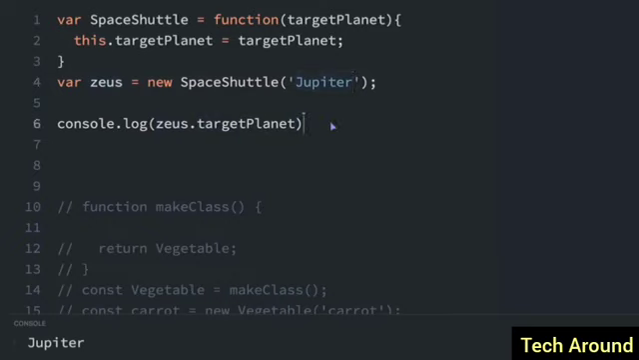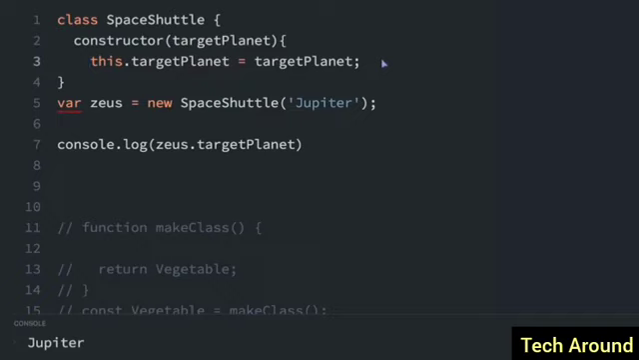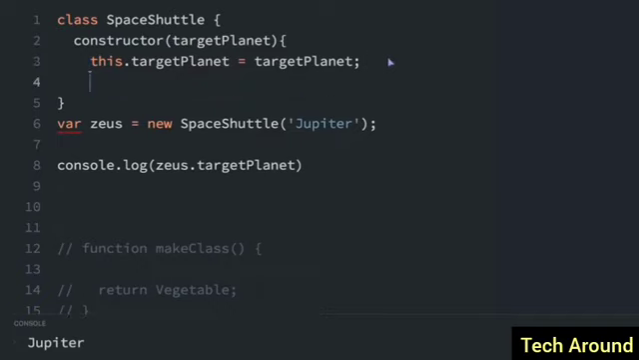The class syntax replaces the constructor function creation. So I'm going to delete that. We're going to use the class syntax. So I'll do class SpaceShuttle, and then we have the curly brace here. Inside here, we have a constructor. So do constructor(targetPlanet), and then that's all. We just have to put in the curly brace. And this works exactly the same as before, using the class keyword and this constructor.